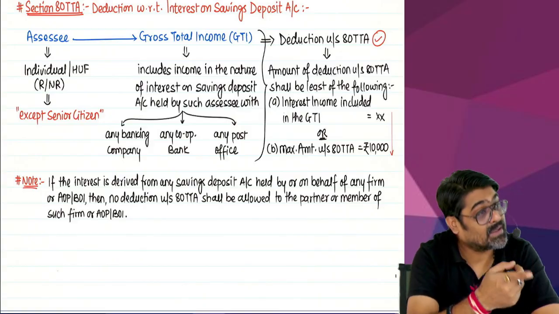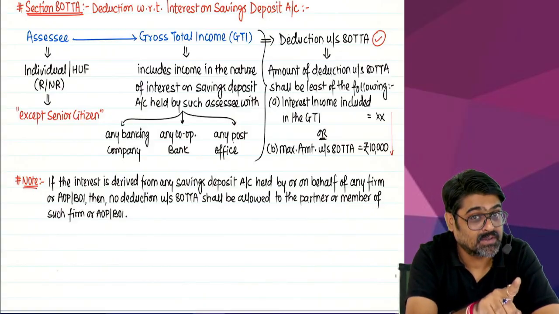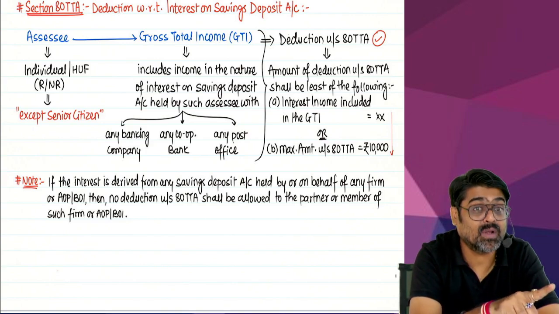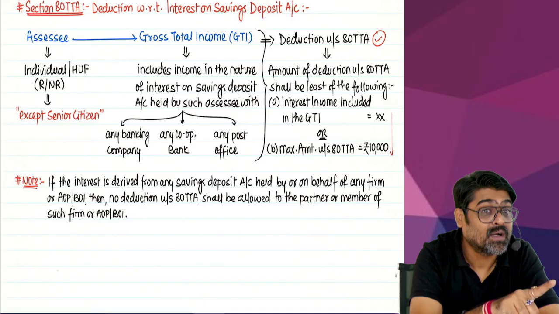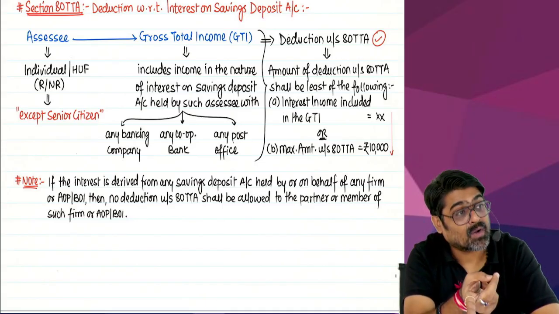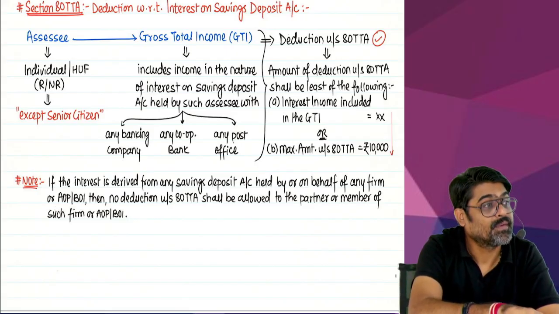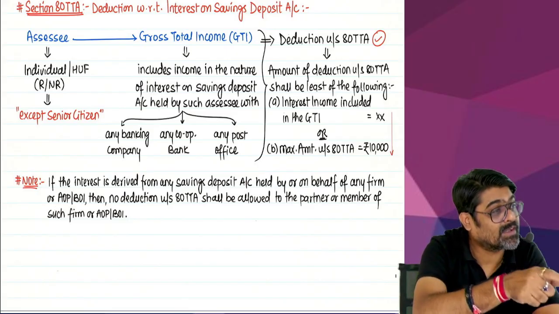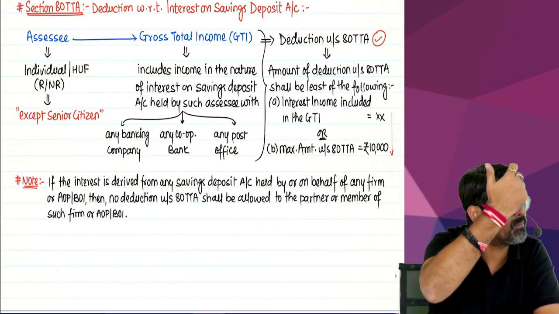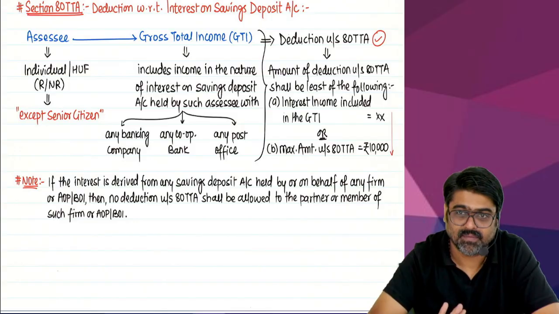So that interest will be shown taxable in the total income of the partnership firm, which the firm cannot take as a deduction.